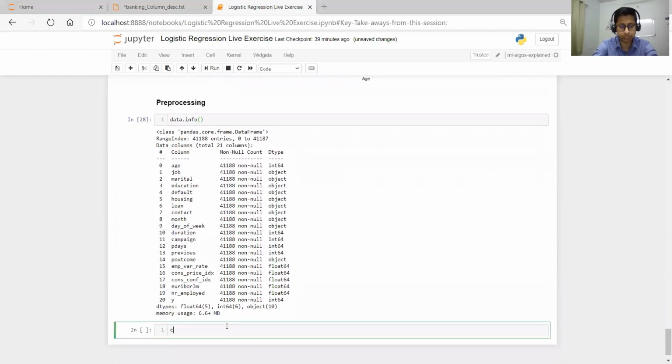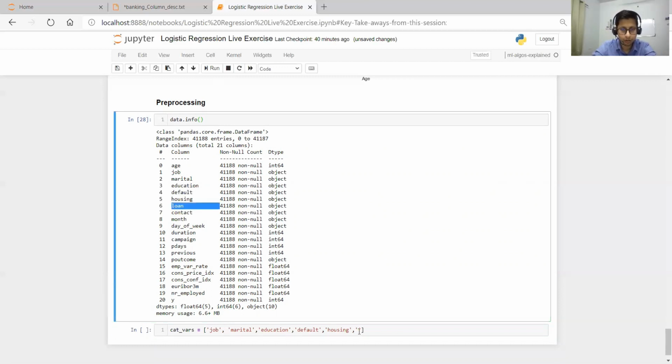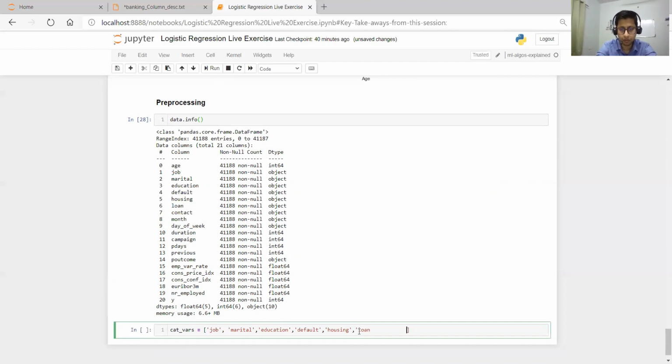First we need to list down all the categorical variables. We have job, marital, education, default, then housing, then loan, and contact.